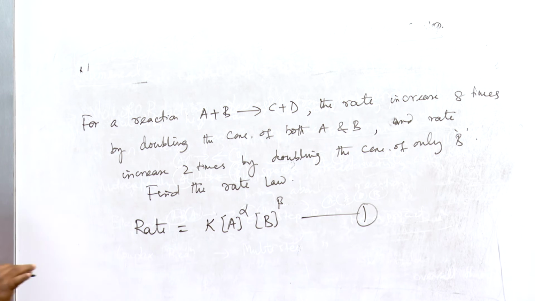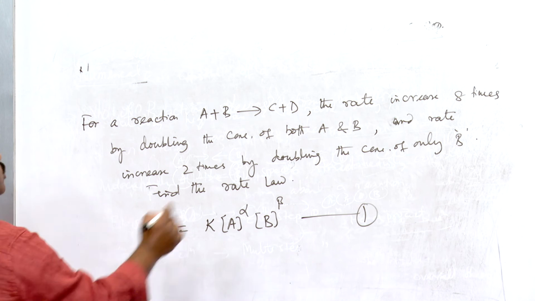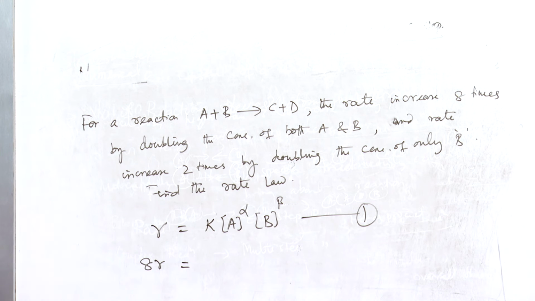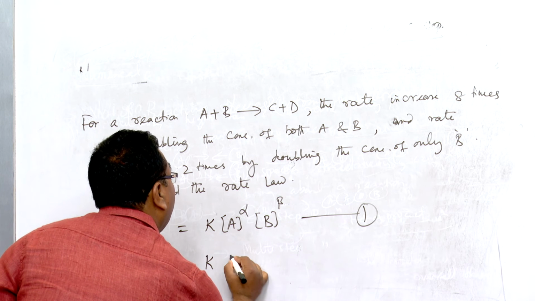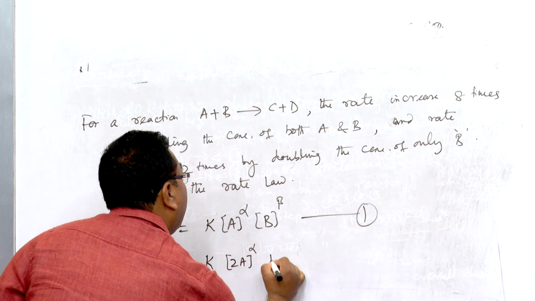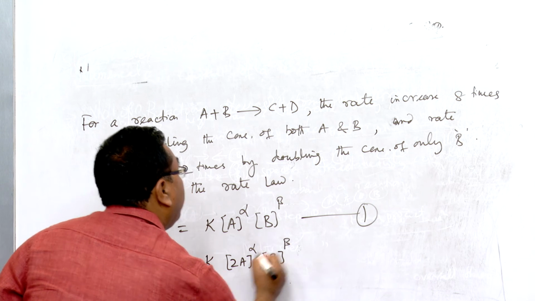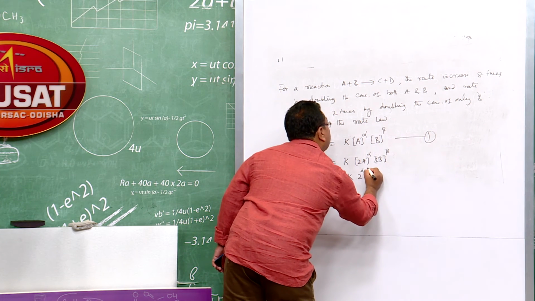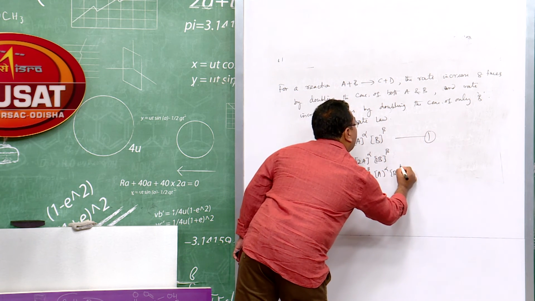So what I will do here: in place of rate I will write r, it will be better. So it is 8r if A doubles and B doubles, both double. In that way this will be k (2A) to the power alpha and (2B) to the power beta, and this will come out to be k 2 to the power alpha plus beta A to the alpha B to the beta.